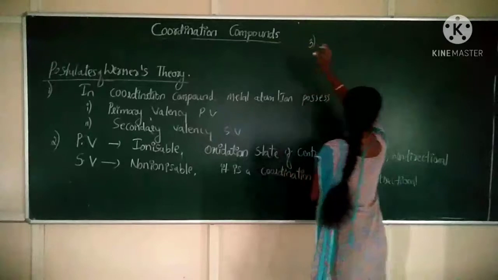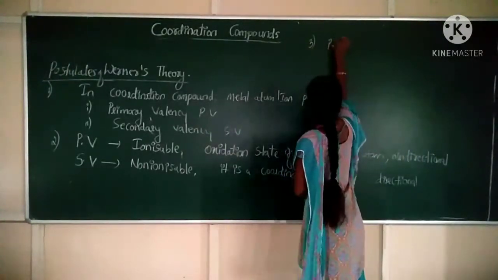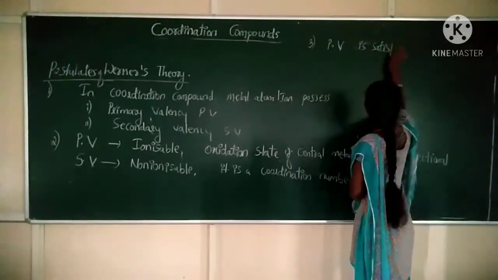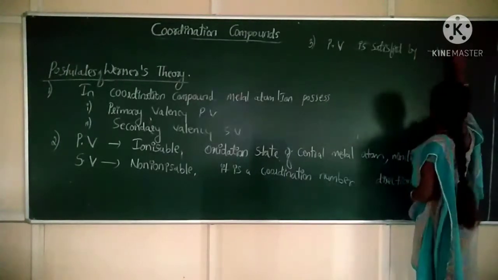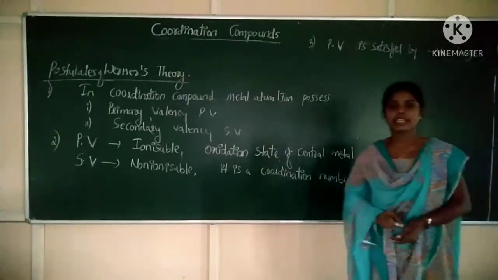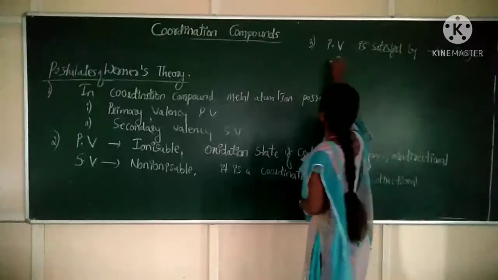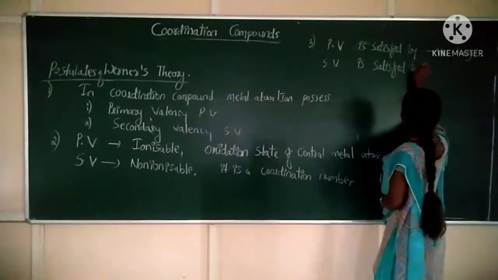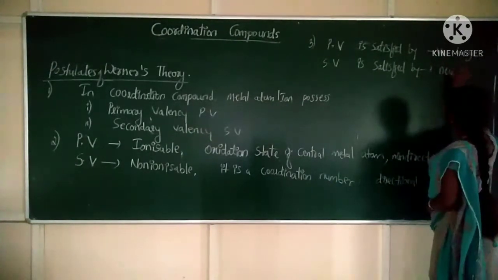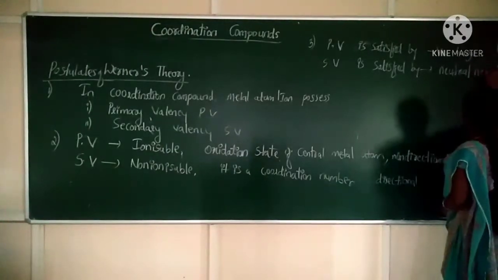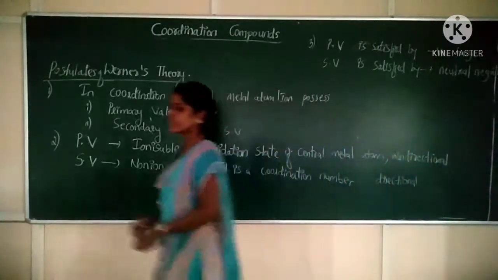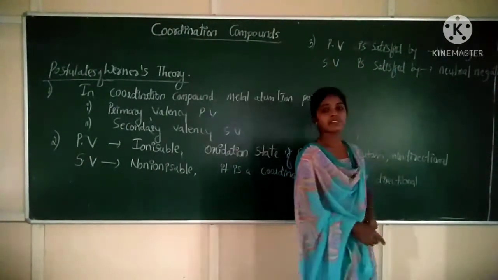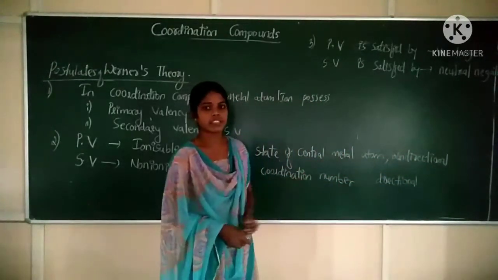The third postulate is that primary valency is satisfied by negative ions or negative charges, whereas secondary valency is satisfied by neutral molecules as well as negatively charged species.